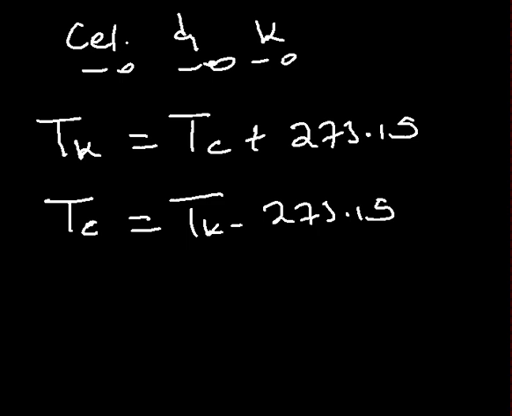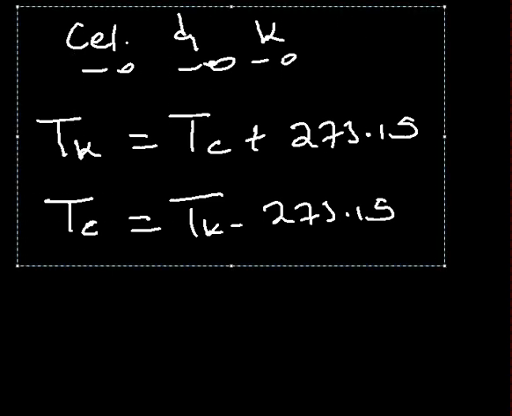And how about the relationship between the Celsius scale and Fahrenheit? So Celsius and Fahrenheit, how should we have the relationship?